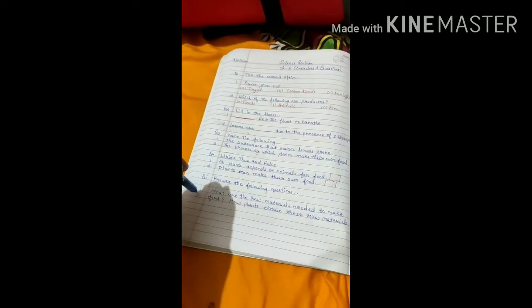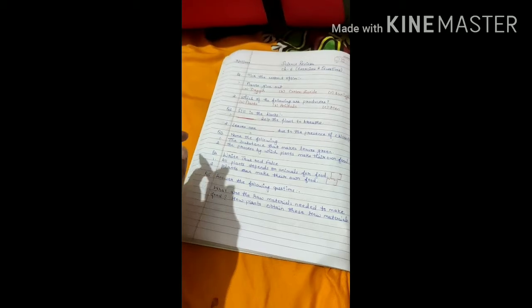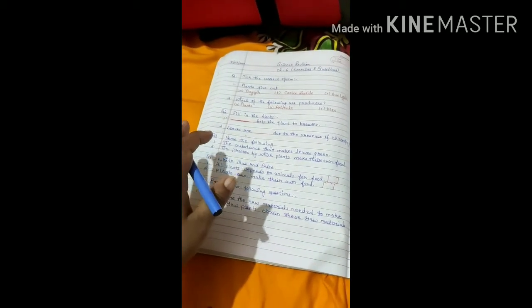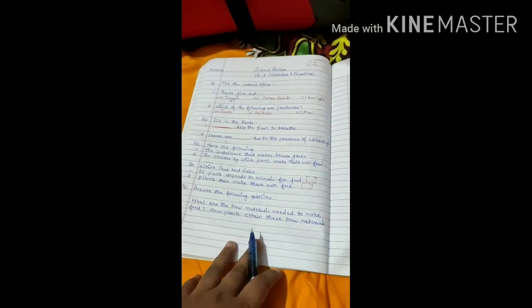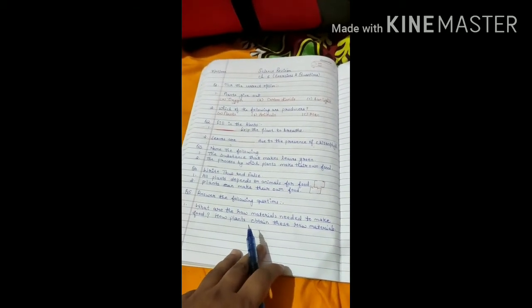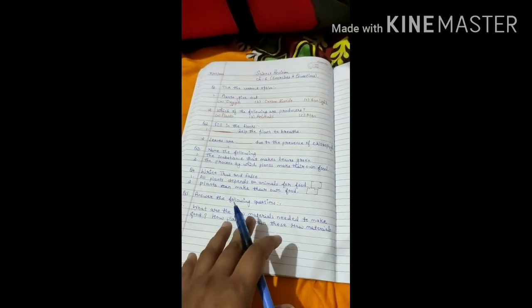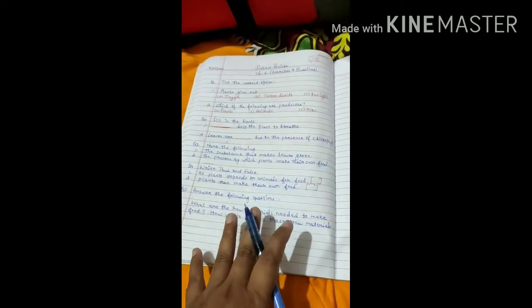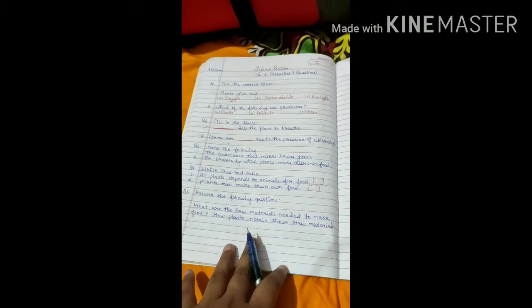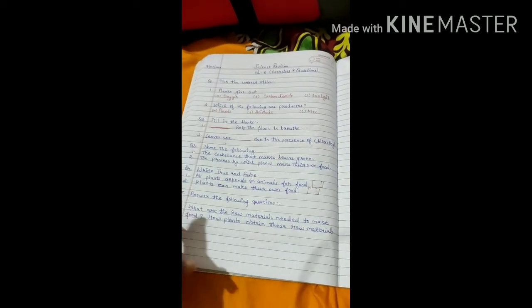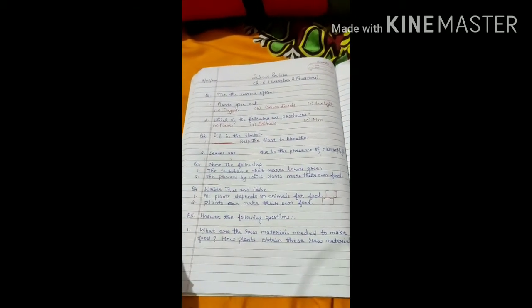I have given you the questions from the question answers as well, from the inside of the chapter. So you have to write it down. If there is any doubt in the question paper, or you don't understand the meaning of any word, you can ask me on WhatsApp. I'm giving you this photo right now. Thank you.